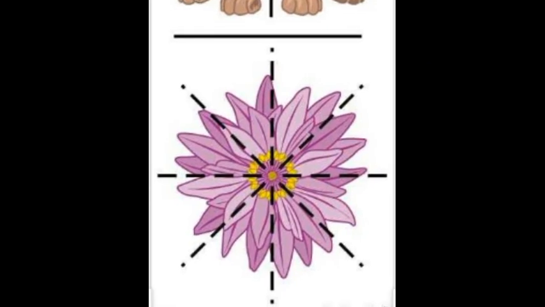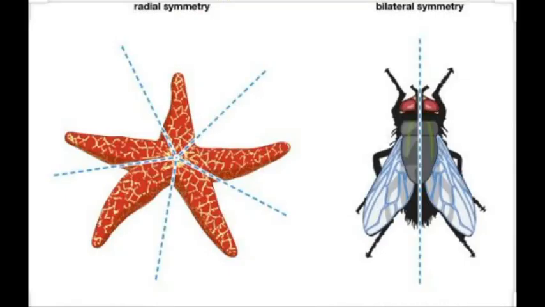Look at this flower. Any vertical plane passing through the central axis will divide the body into two equal halves. So this flower is coming under radial symmetry. Here these two examples are for radial symmetry and bilateral symmetry. The starfish is coming under radial symmetry and this housefly is coming under bilateral symmetry.